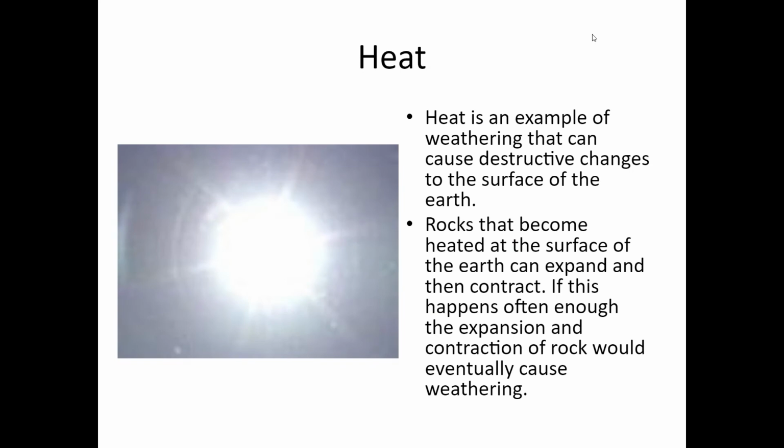Heat. Heat is an example of weathering that can cause destructive changes to the surface of the earth. Rocks that become heated at the surface of the earth can expand and then contract. If this happens often enough, the expansion and contraction of rock would eventually cause weathering.